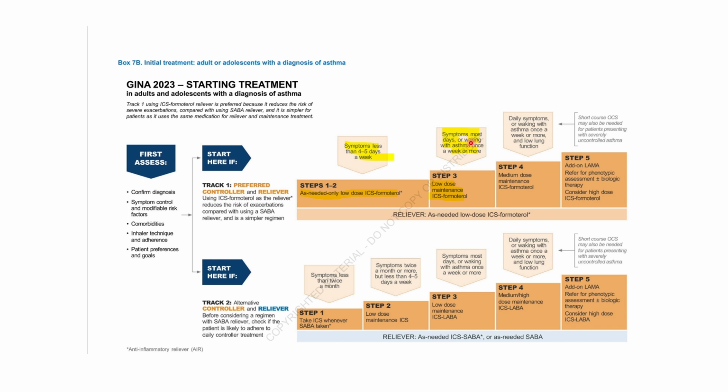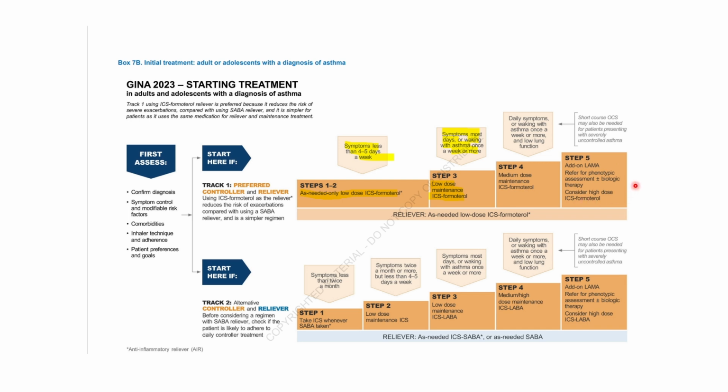If the symptoms are most days or waking with asthma once a week or more, we'll give him a low dose maintenance ICS. Maintenance means that we will give him this dose every day, even if he doesn't have the symptoms. Daily symptoms or waking up with asthma once a week or more with a low lung function, we give him medium dose maintenance ICS, like for example formoterol.